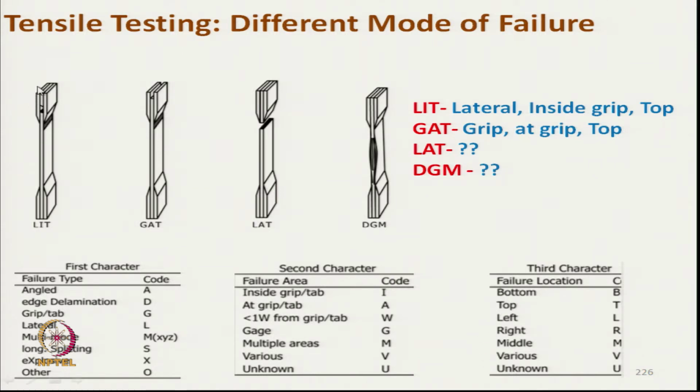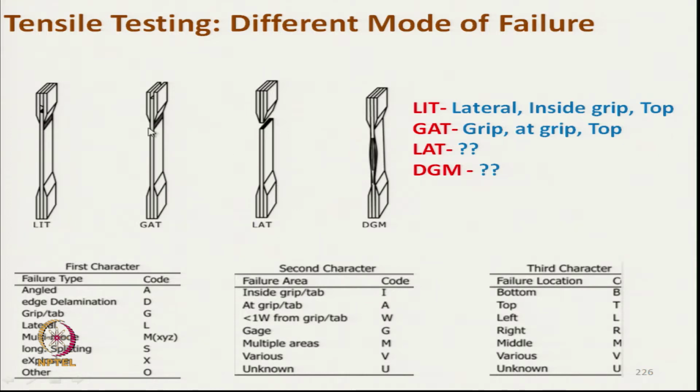Now, we have to decide whether we would like to take this data or not. If the failure took place inside the grip, that means there was some problem in the grip, so we have to reject this data.